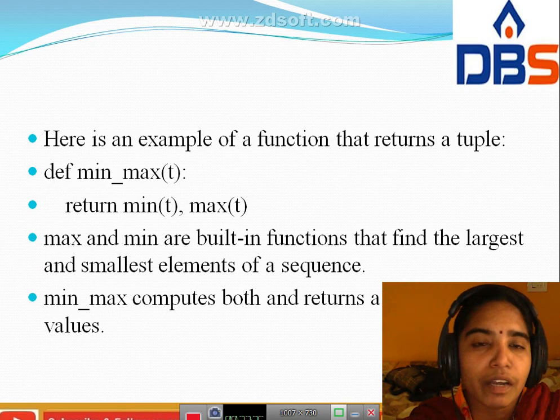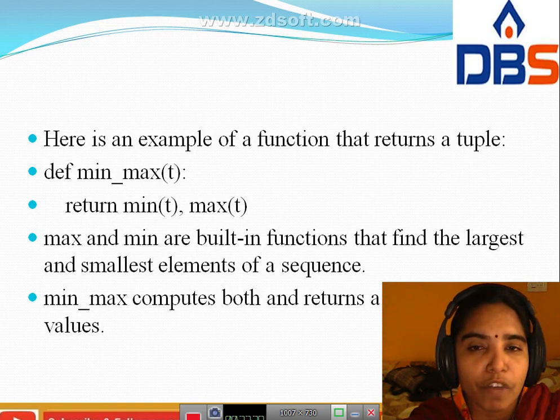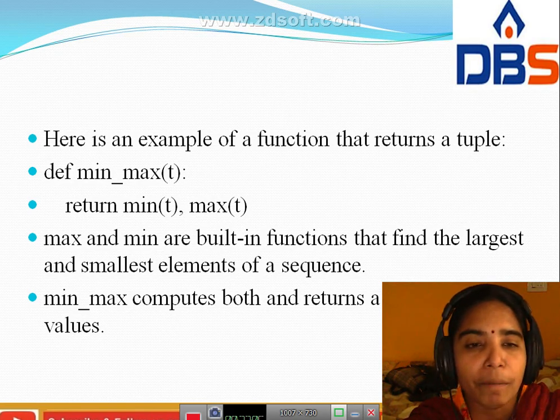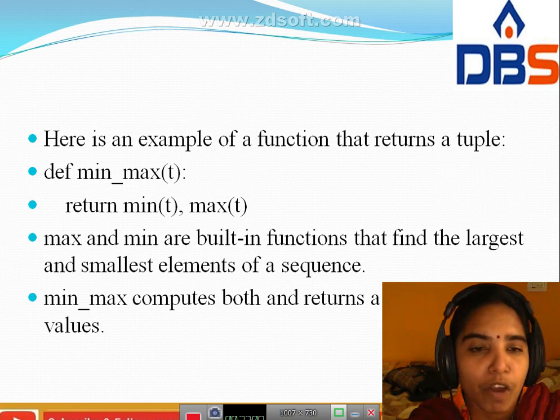Next, this is another example of a function returning a tuple. Return min of t, max of t. Max and min are built-in functions used to find the largest and smallest elements of a sequence. That is when we use min and max. It computes both and returns a tuple of two values.